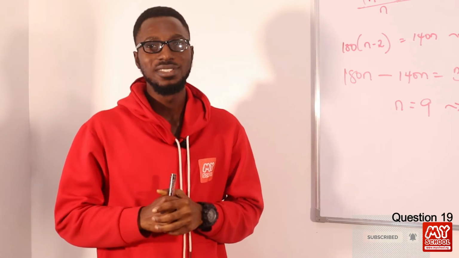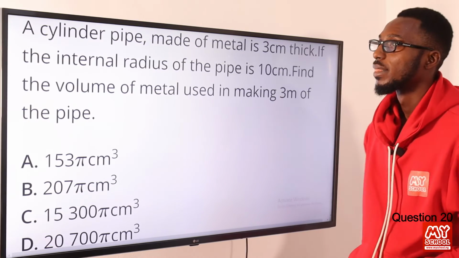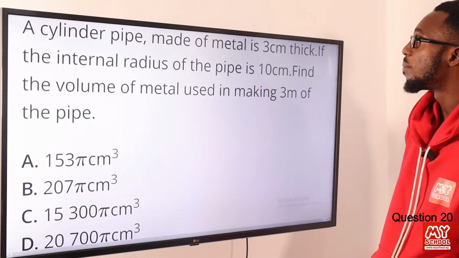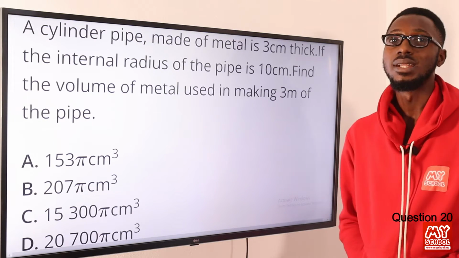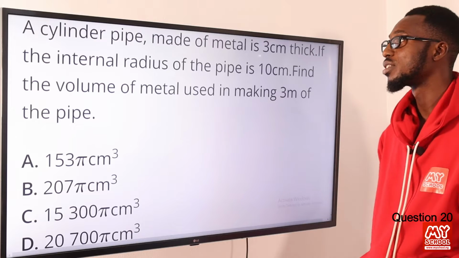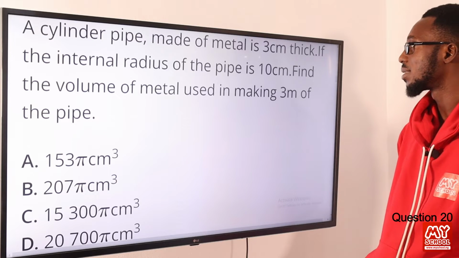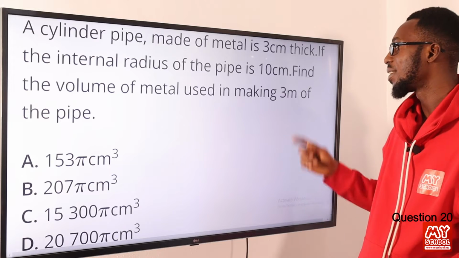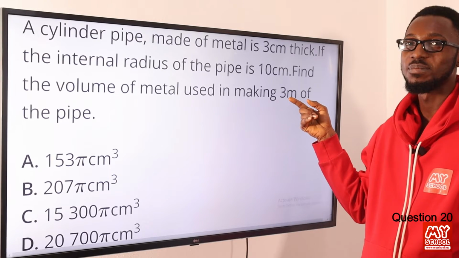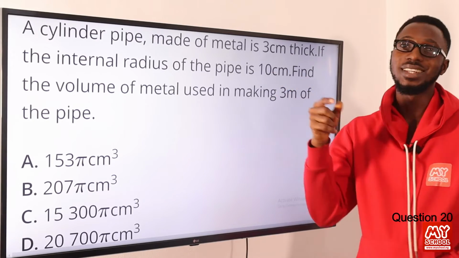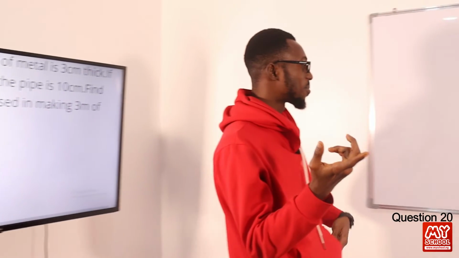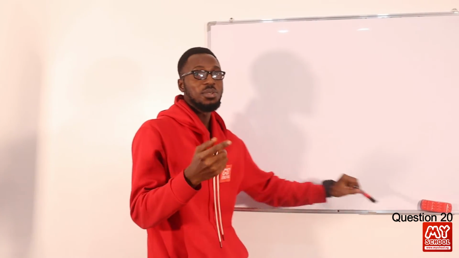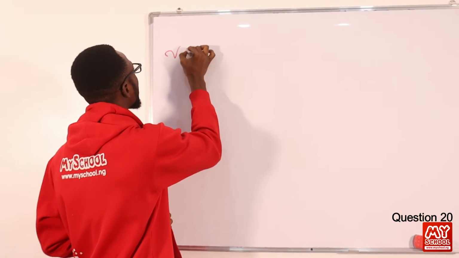Question 20. A cylinder pipe made of metal is 3 cm thick. If the internal radius of the pipe is 10 cm, find the volume of the metal used in making 3 meters of the pipe. So we're just going to record our volume of the cylinder, V equals pi r square h.